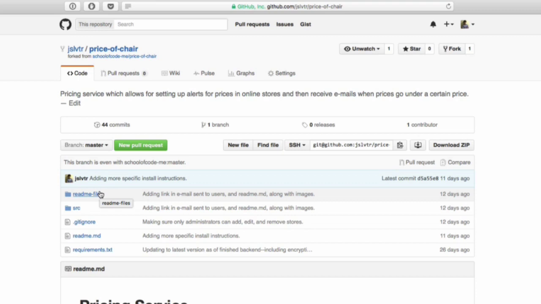Something to remember, however, is that if you do make changes and you do upload those changes to GitHub, they will be publicly viewable. So other people will be able to see those changes, potentially copy them, or if you put passwords and things like that inside your code, people will be able to see those passwords. So something to remember, don't put your passwords inside your code.